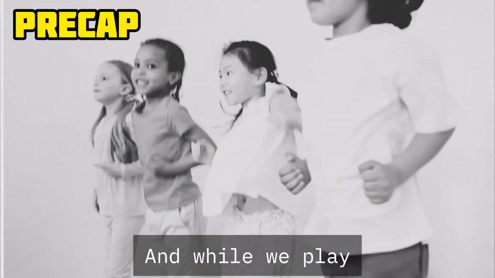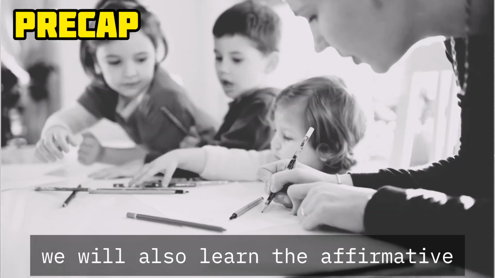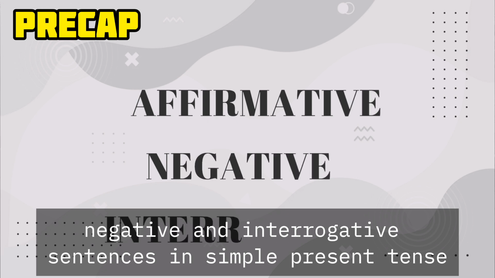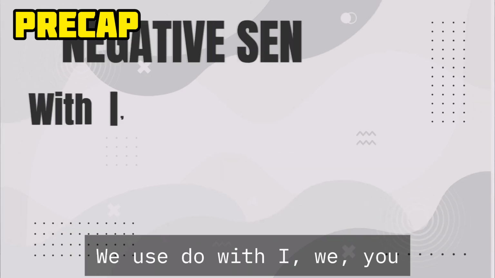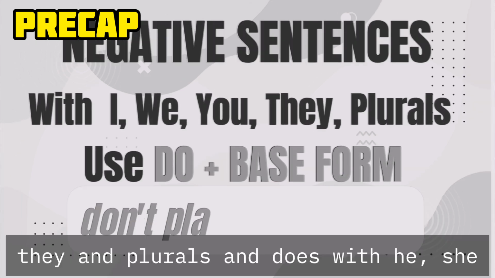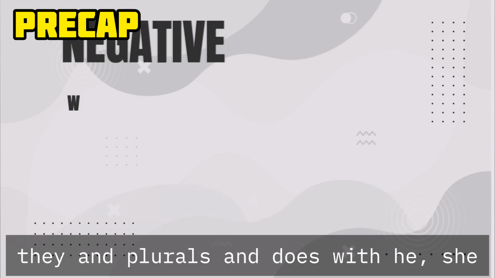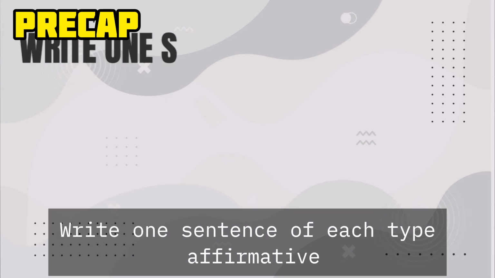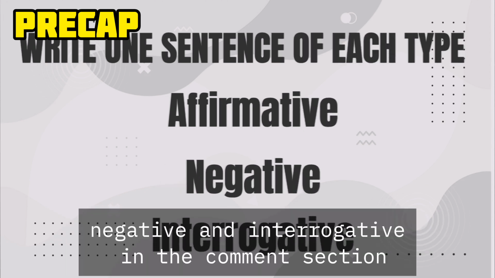And while we play, draw, and argue, we will also learn the affirmative, negative, and interrogative sentences in simple present tense. We use do with I, we, you, they, and plurals, and does with he, she, it, and singulars. Write one sentence of each type, affirmative, negative, and interrogative, in the comment section.